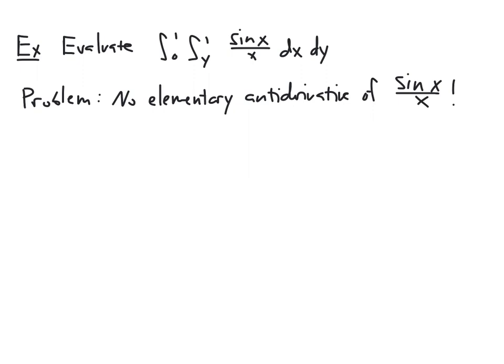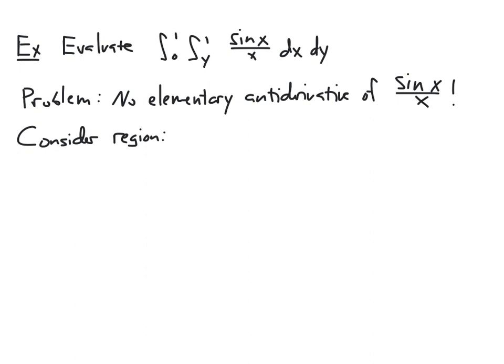However, part of Fubini's theorem, it doesn't just say that the double integral can be written as iterated integrals. It says that the two iterated integrals, where we integrate with respect to one variable and then the other, are actually equal to each other. And so what we're going to do is consider the region that's implicitly being used in this integral, and try to swap the variables of integration.